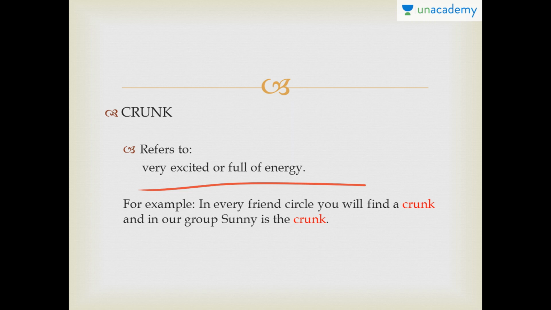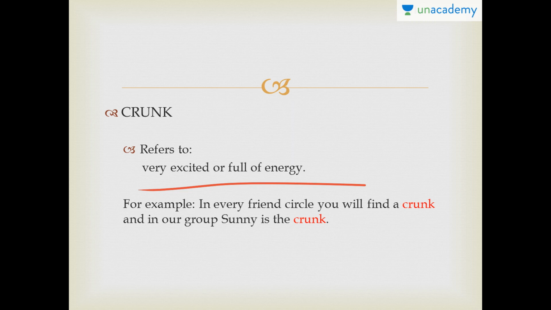Let's go here, let's go there, let's go for a picnic, let's go and party. Always full of energy and enthusiasm.